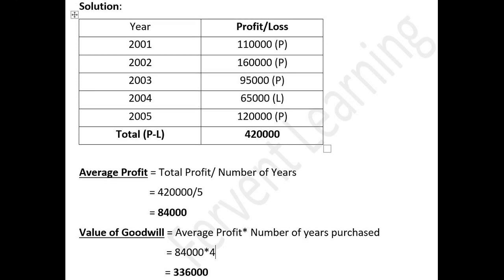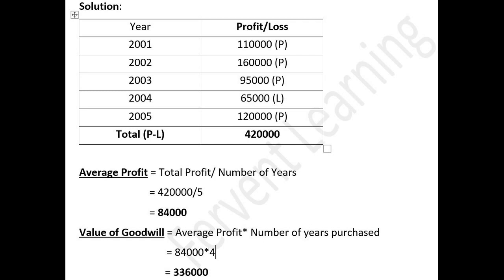We will draw the same format in the solution as well, and we need to sum up the profit and subtract the loss. We will add 1,10,000, 1,60,000, 95,000 and 1,20,000 and we subtract 65,000. The answer is 4,20,000. That means total profit of last 5 years is 4,20,000. Now we need to calculate the average profit and the formula is total profit by number of years. Total profit of last 5 years is 4,20,000, so we divide it by 5.